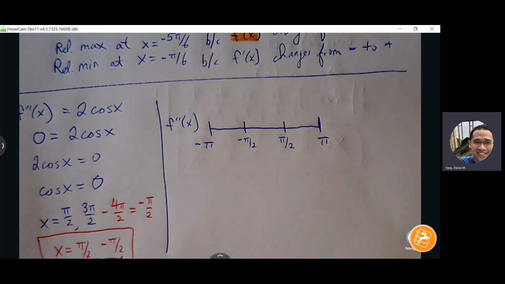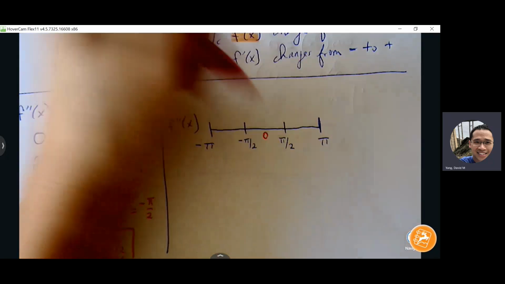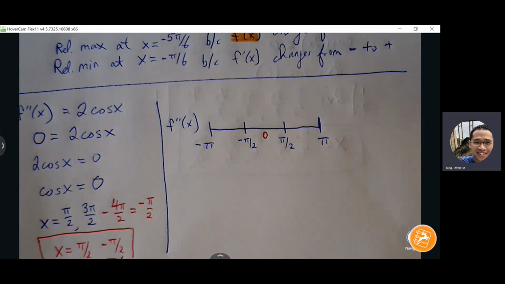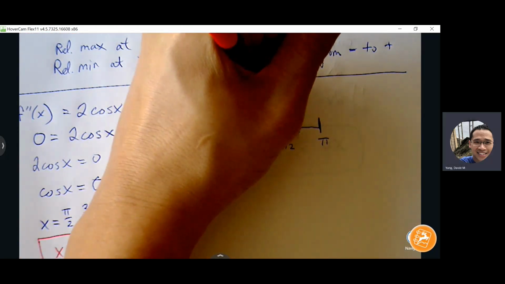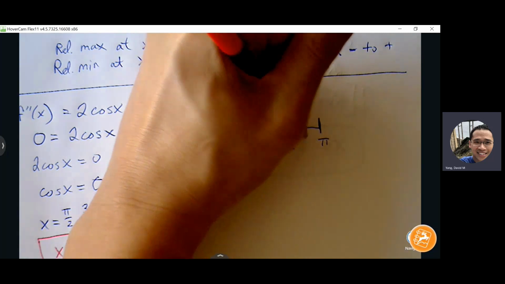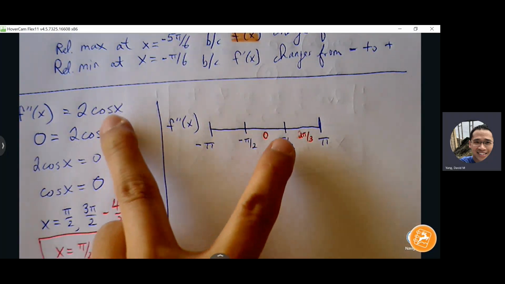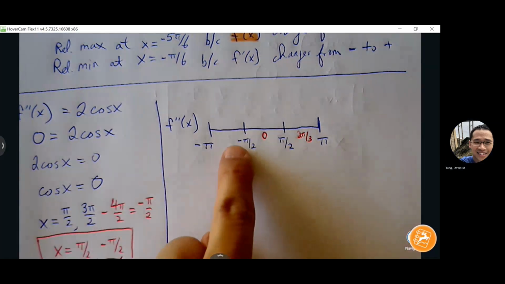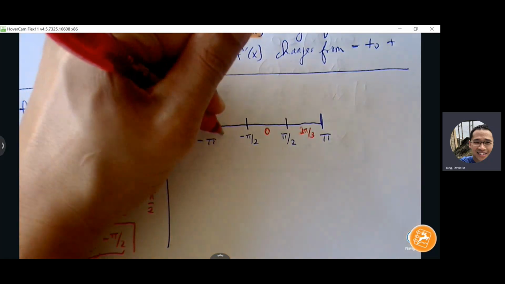Okay. Let's see, between negative pi over 2 and pi over 2, I'll choose 0. That's easy. Between pi over 2 and pi, I'll choose 2 pi over 3. You can do 2 pi over 4 or 5 pi over 6. I like 2 pi over 3 because it gives us a nice cosine value there. And between negative pi over 2 and negative pi, I can choose negative 2 pi over 3.